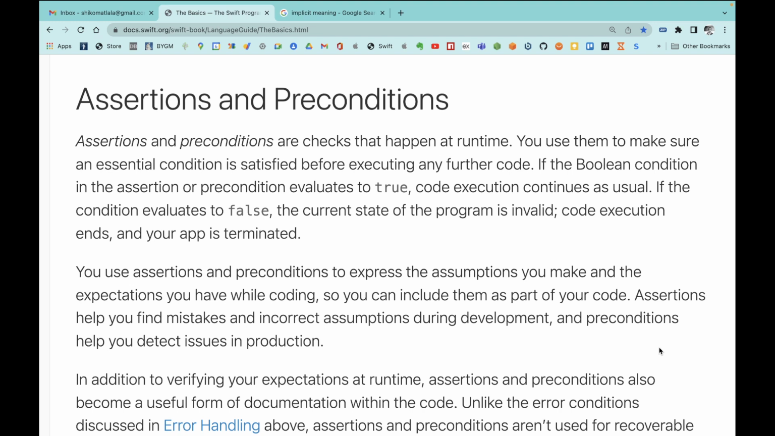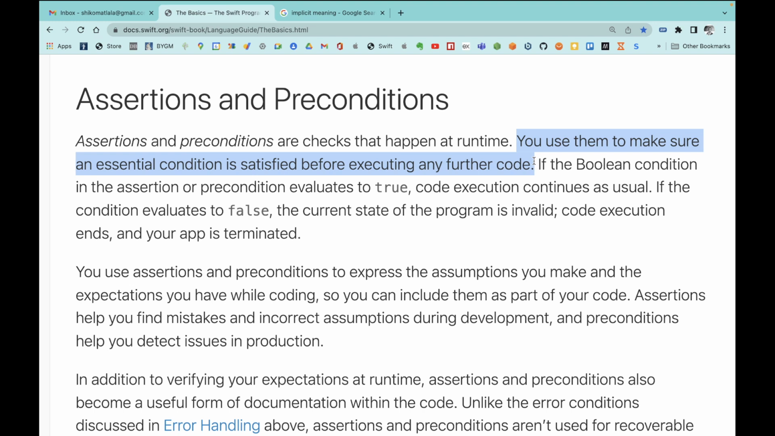Assertions and preconditions are checks that happen at runtime. You use them to make sure an essential condition is satisfied before executing any further code. So that's what we learn here. So now, what is this? Is this a catch or what? Or is it some part of error handling?